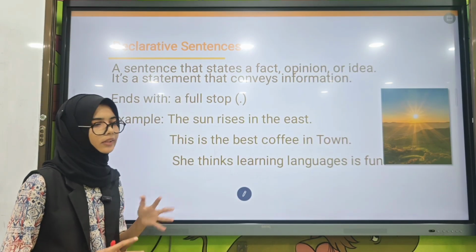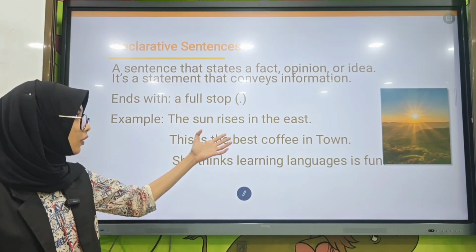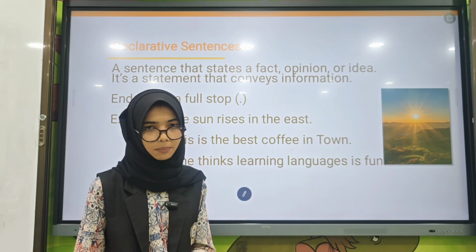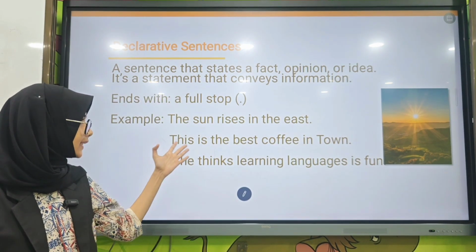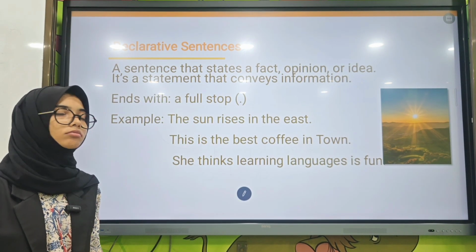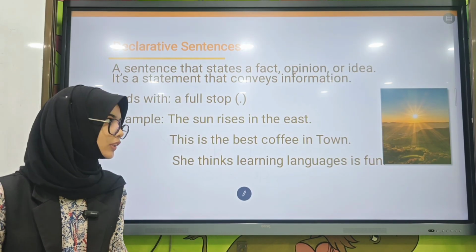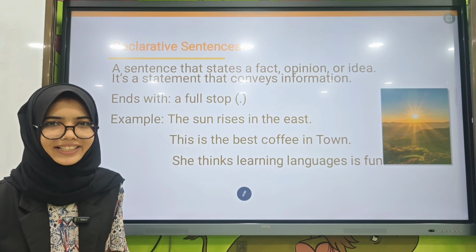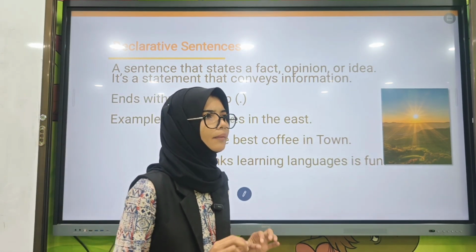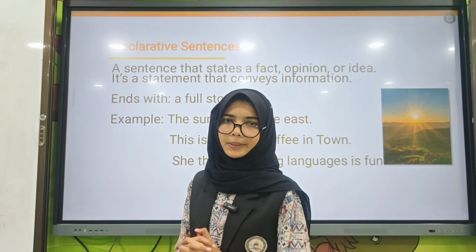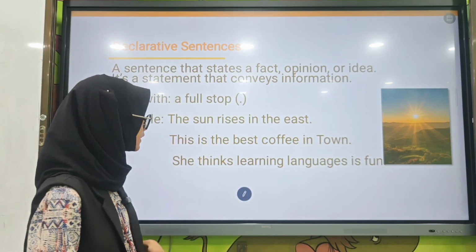Now, here we have three examples. The sun rises in the east. This is a fact, a statement. Next. This is the best coffee in town. Opinion. Next. She thinks learning language is fun. Idea. So look, these are simply statements giving some information.